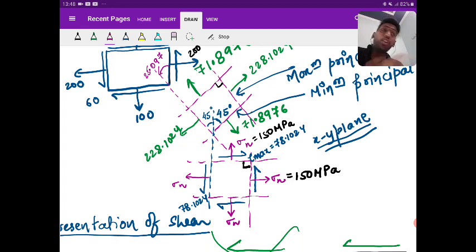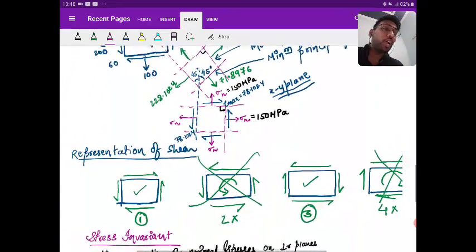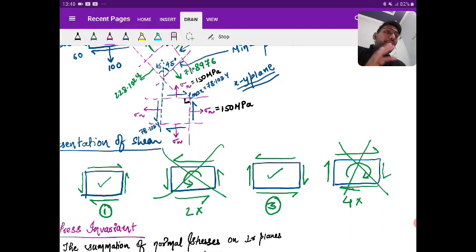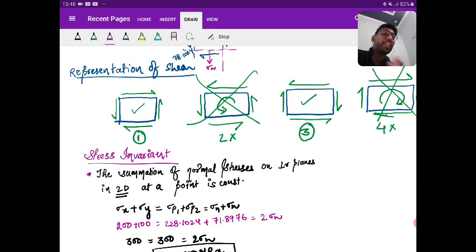So we know that from the equality of shear stress, tau max will be the same. And we have seen how to represent the shear. We need to take the shear such that it creates a balanced structure.